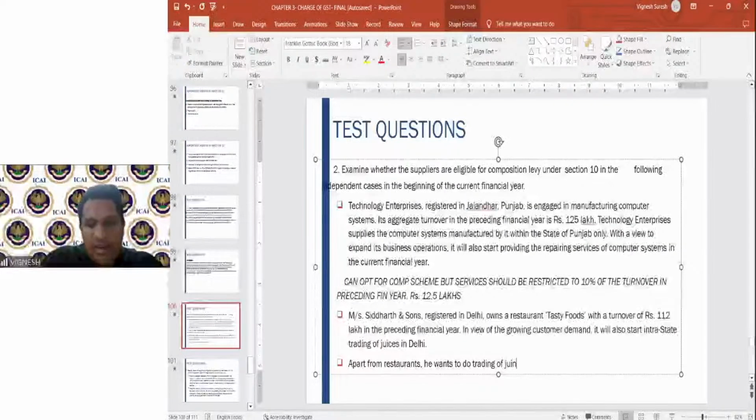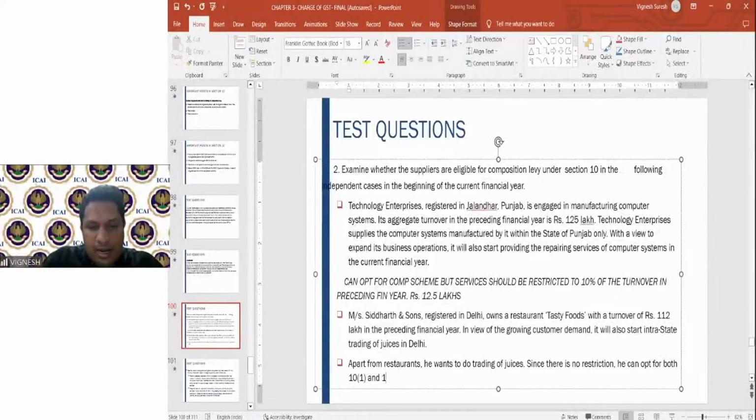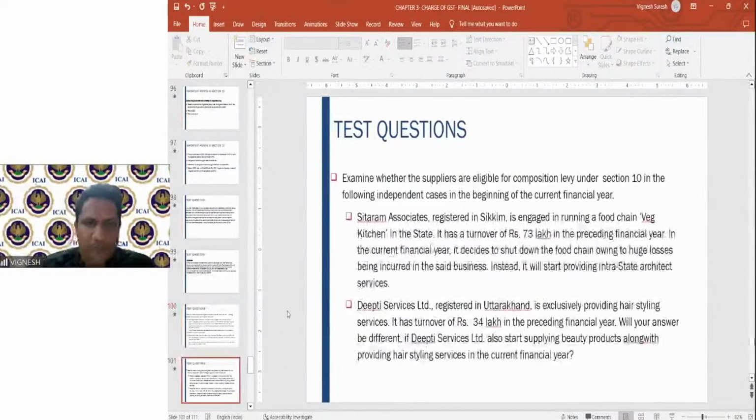Nowhere is there a restriction that he cannot opt for restaurant services and trading both. Since there is no restriction in the provisions, he can opt for both 10(1) and 10(2) of the CGST Act 2017. Fine. I hope this question also is clear.